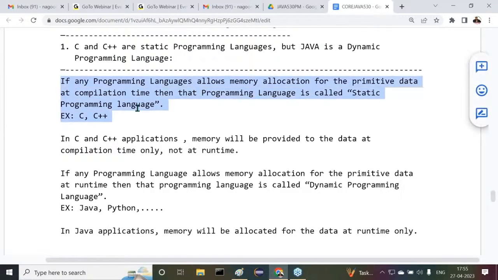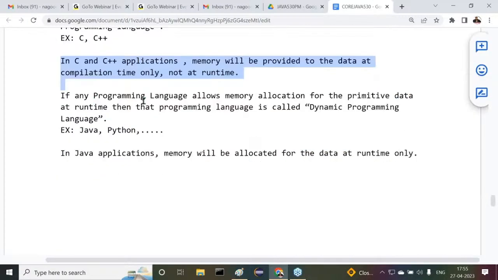If any programming language allows memory allocation for the primitive data at compilation time, then that programming language is called a static programming language. Examples for static programming languages are C and C++. In C and C++ applications, memory will be provided to the data at compilation time only, not at runtime. So C and C++ are static programming languages.